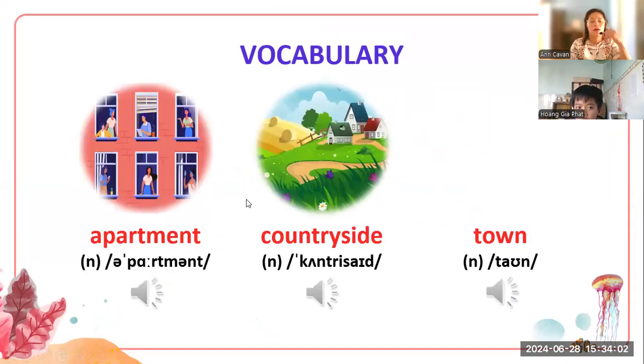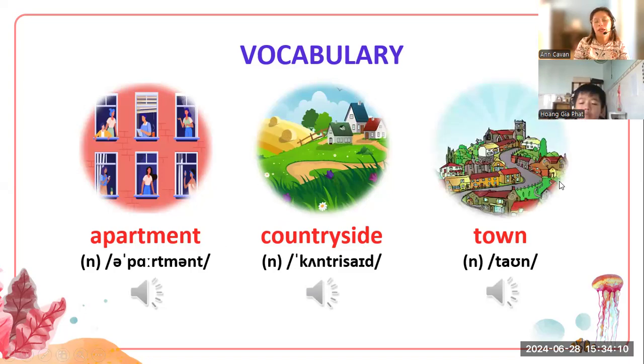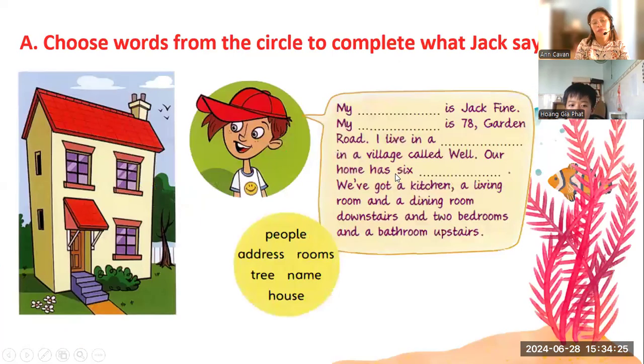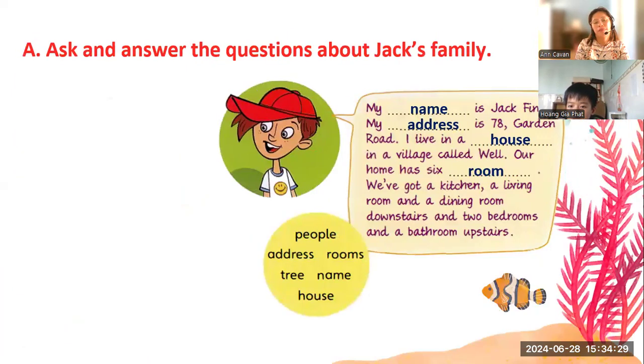Okay, this one is apartment. Another one is countryside. Another one is town. Okay, look at the houses, the difference of each house. Apartments are mostly in the city. Okay, countryside, look at the houses and look at the town. Now, choose the words from, okay, let us skip this one.